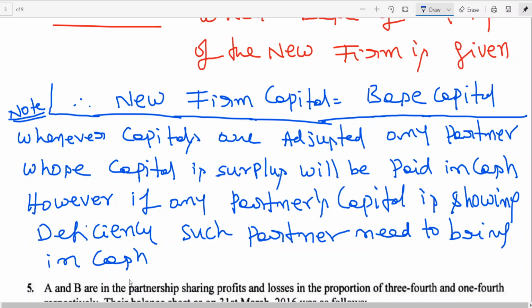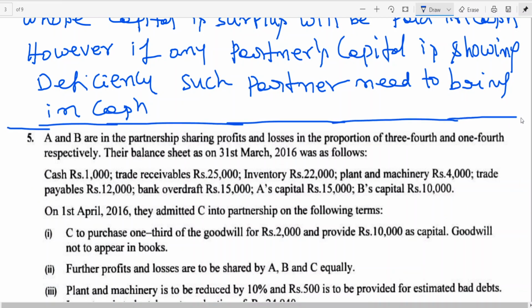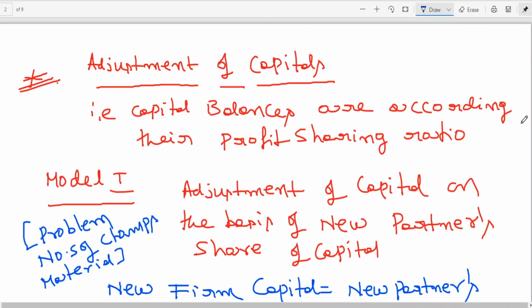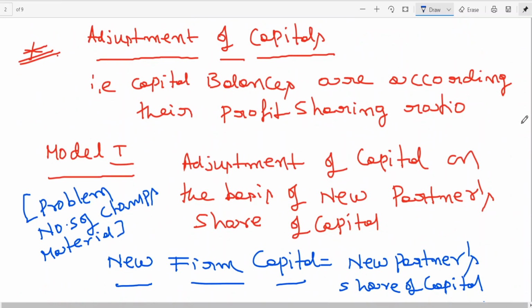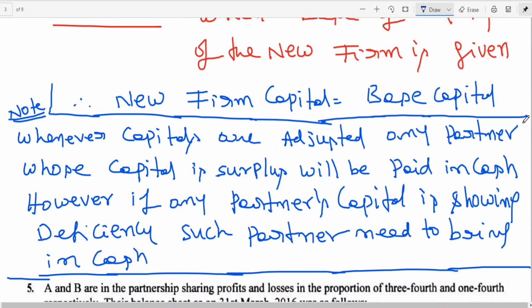Is this clear? Whenever capitals are adjusted, any partner whose capital is surplus will be paid in cash. However, if any partner's capital is showing deficiency, such partner needs to bring in cash. Okay. So I think this is all about the adjustment of capitals. With this, we have completed the discussion on adjustment of capitals. So 3 models we are having. Those 3 models I have covered.